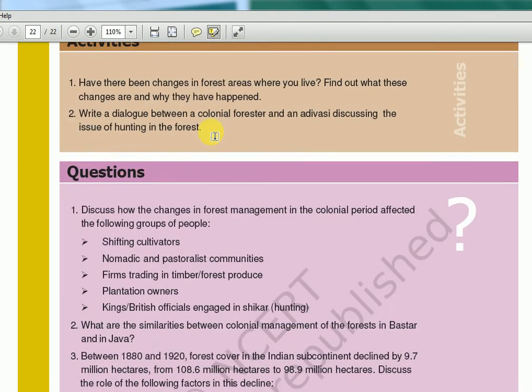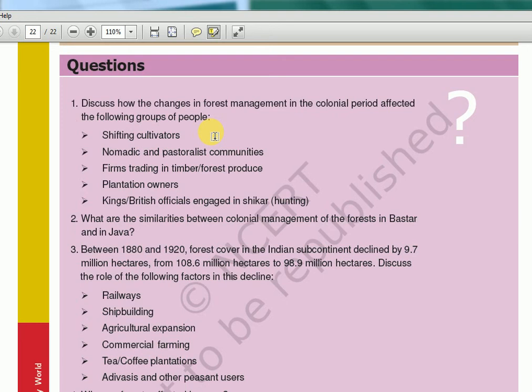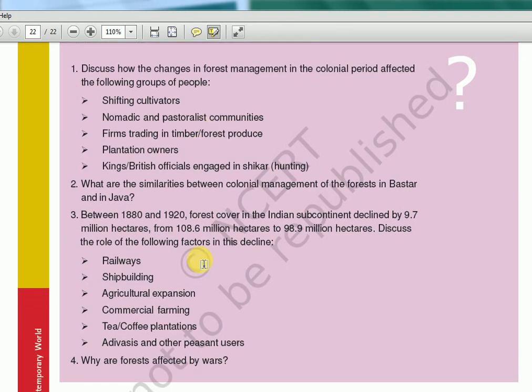These questions you can pause and see. It will be the summary of whatever we learned now. Here, see what the similarities are between colonial management of forests in Bastar and Java. For that purpose only, the Java part was explained. So much difference was not there, but such questions I don't think UPSC will ask. So try to revise or focus on whatever we did now. The MCQs I'll show you after the next chapter.